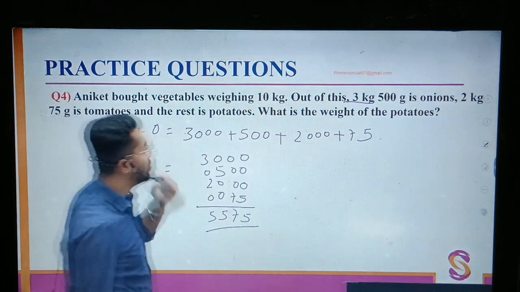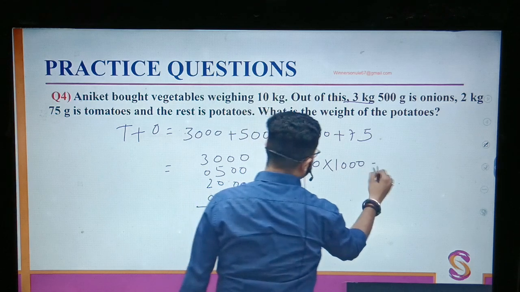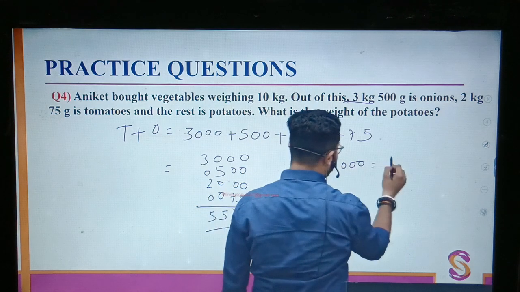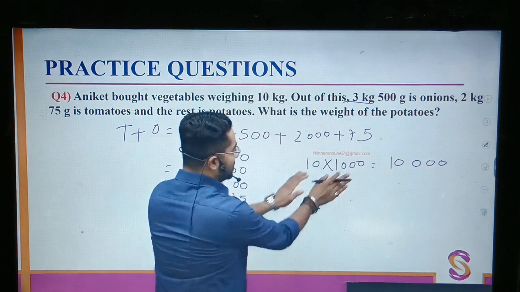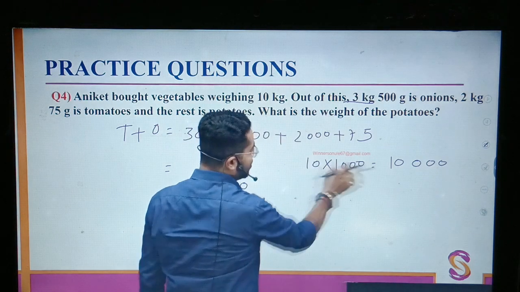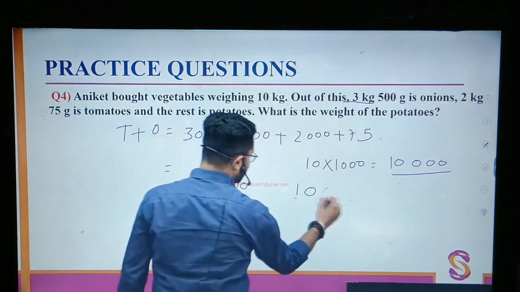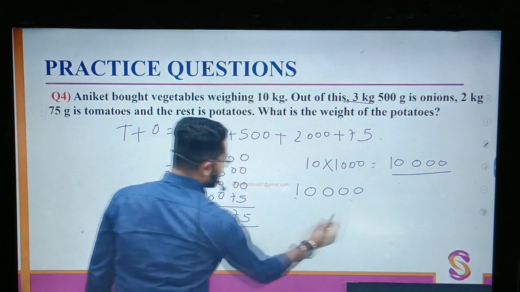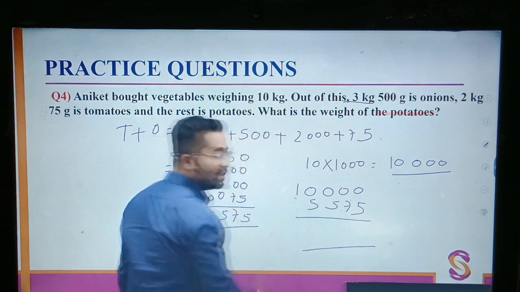Remaining is potato. Total is 10 kg. 10 kg means into 1000 grams. How do you multiply? You keep the zeros, 10 into 1, 10, and the number of zeros you will increase. 10,000 gram was total. So I'll just subtract this 5,575. These many grams will be potatoes.